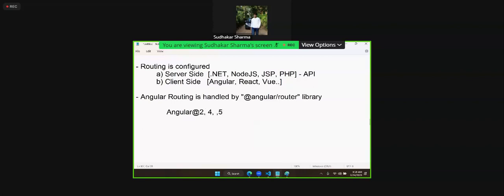The 3 version of Angular is not there, and the reason why 3 is not there is routing. They released the Angular core library, version 2. In that they released the Angular router library, version 2.